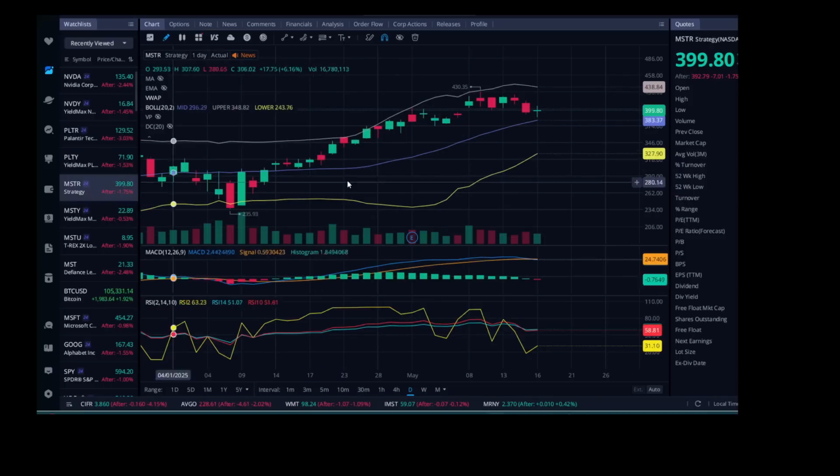Here we are on MSTR, and as you can see on MSTR, we do have a little bit of a red bar showing up on the MACD for the momentum, and we do have it crossing down ever so slightly.